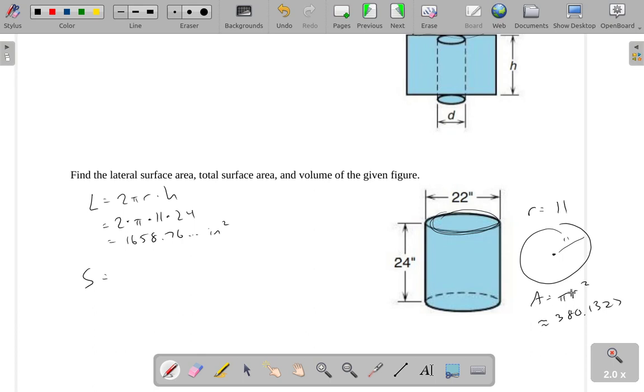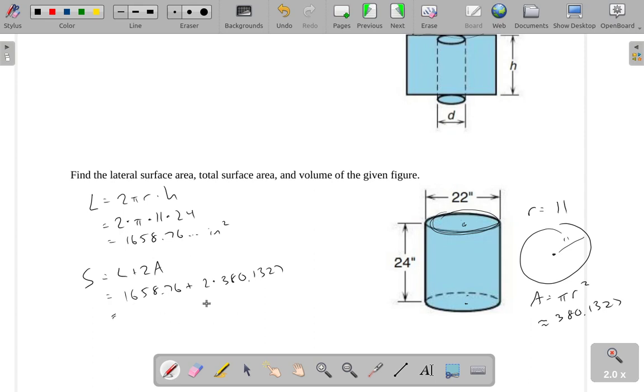So that means the total surface area of this is going to be your lateral surface area, that's the surface area of the side, plus the top and the bottom because there's two bases here. So we're going to take L plus 2 times this area that we just found. 1658.76 plus 2 times 380.1327.